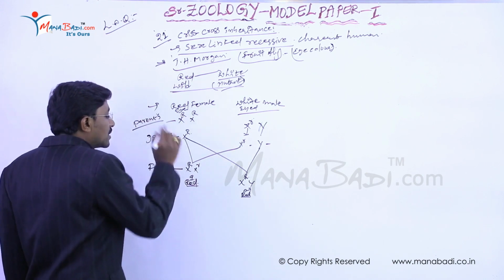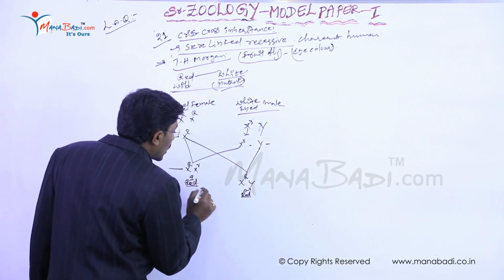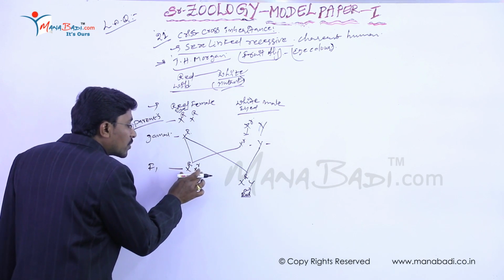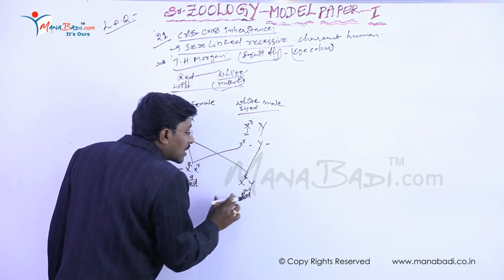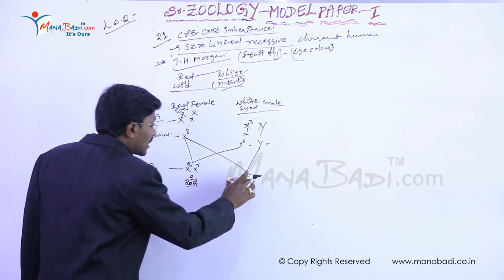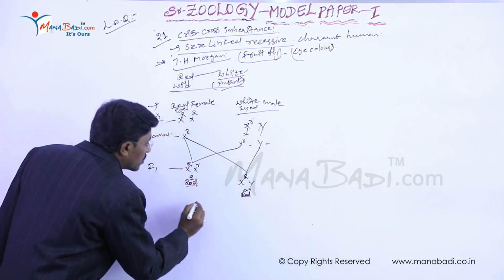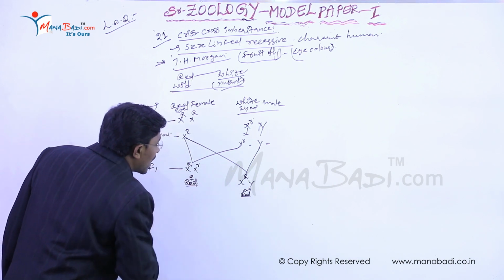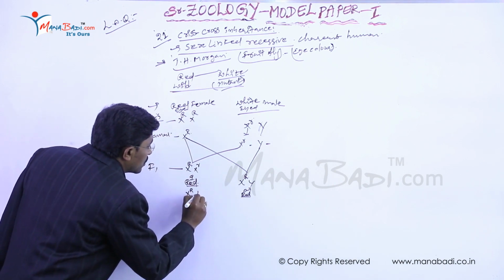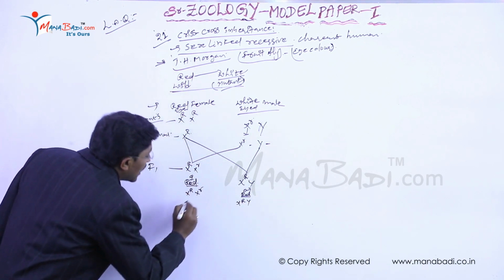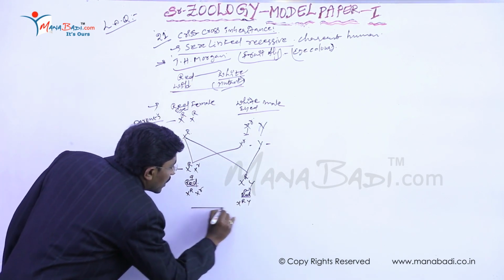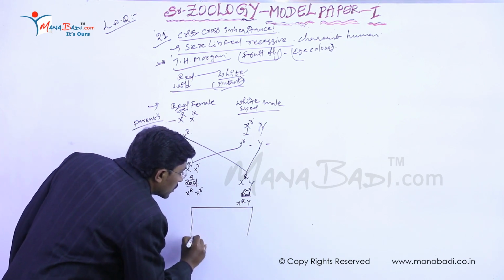Then Thomas Hunt Morgan again crossed this heterozygous red-eyed female with the red-eyed male. Firstly, these are the gametes. Then we follow the Punnett chart.